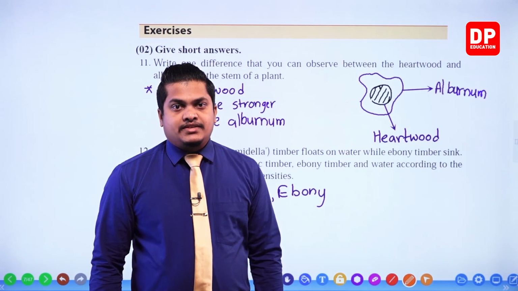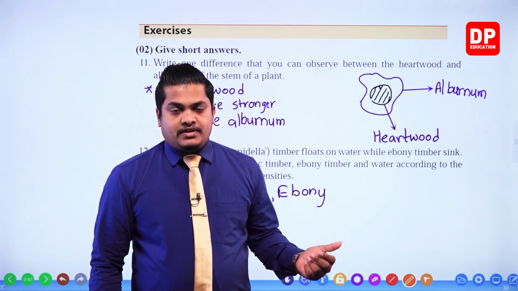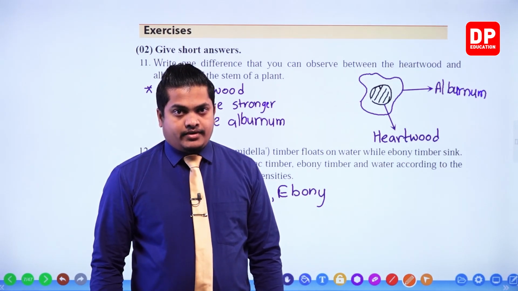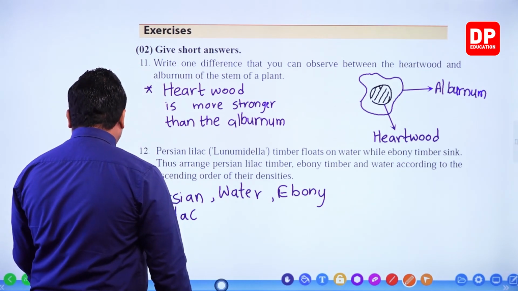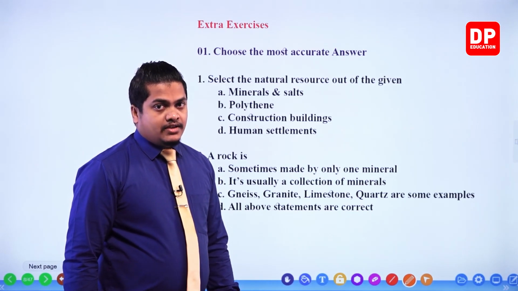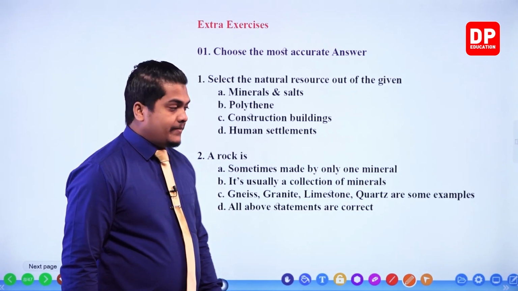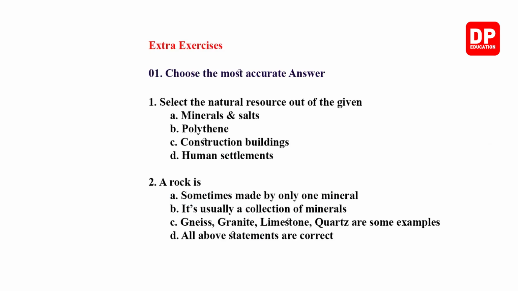Now it's time to discuss several other types of questions, but first of all we'll be discussing several MCQ questions. Okay, so we'll write down some answers after that. First of all, we'll discuss several MCQ type questions in the extra questions part. Okay, so let's see what the questions are. Select the natural resource out of the given: minerals and salts, polythene, construction buildings, human settlements.